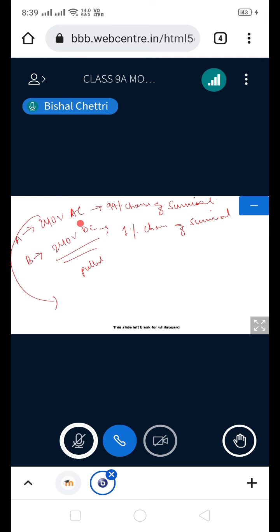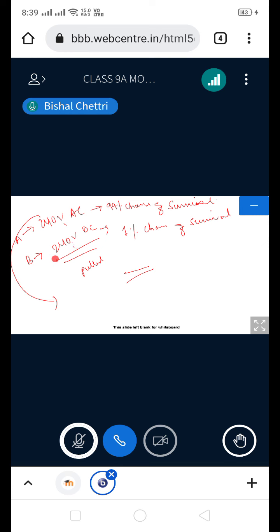Because alternating current reverses the direction of current after every 180 degree rotation. If it pulls you, it will throw you back also or not? Yes, sir. With this, chances of survival are more. But with this, chances of survival are very, very less.